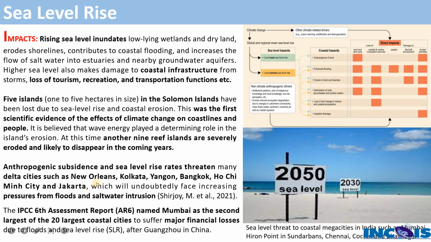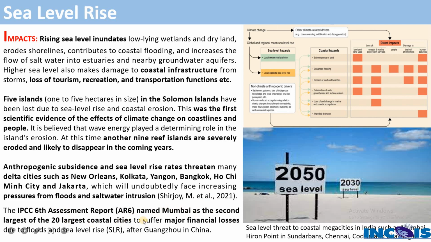Many coastal cities are going to be severely affected because of this anthropogenic subsidence and sea level rise, right? Because of the risk caused by sea level rise, all these cities have to face an increasing threat from floods and saltwater intrusion, right? And coming to the IPCC Sixth Assessment Report, it named Mumbai as the second